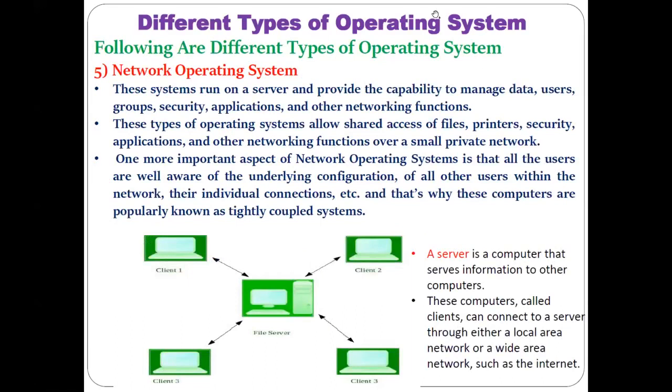From the name only you can understand what exactly this network operating system is. Generally, in a network operating system, as you can see in this figure, there is one file server, and to this file server, different other computers are attached as clients. A network means a group of different computers connected together. So what do we mean by a server? In computer science, a server is a kind of computer that serves information to other computers. This is also a computer, but the kind of operating system installed on it is the network operating system.